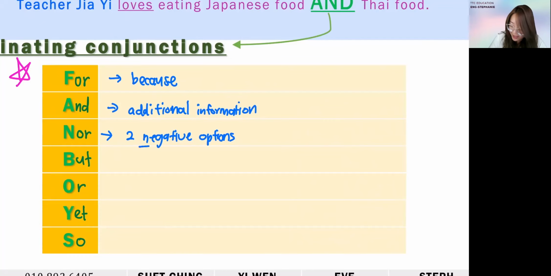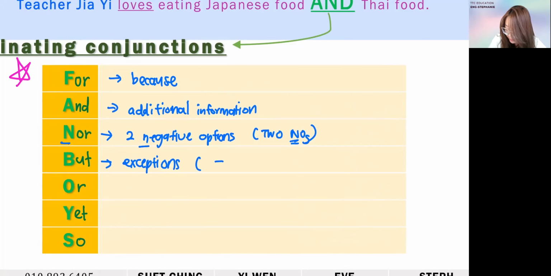So 'and' negative is 'nor', or you can also remember it as 'and no', there are two no's. Later, I'll show you what I mean by that. Next one, we have 'but'. When we talk about 'but', definitely you are having some exceptions, or I can also say that there is a positive and negative, opposite idea.